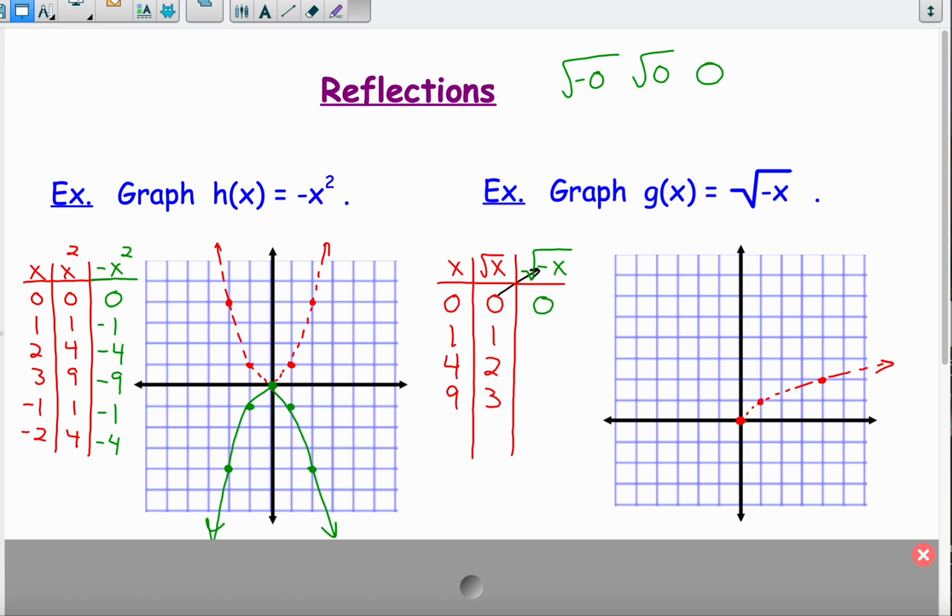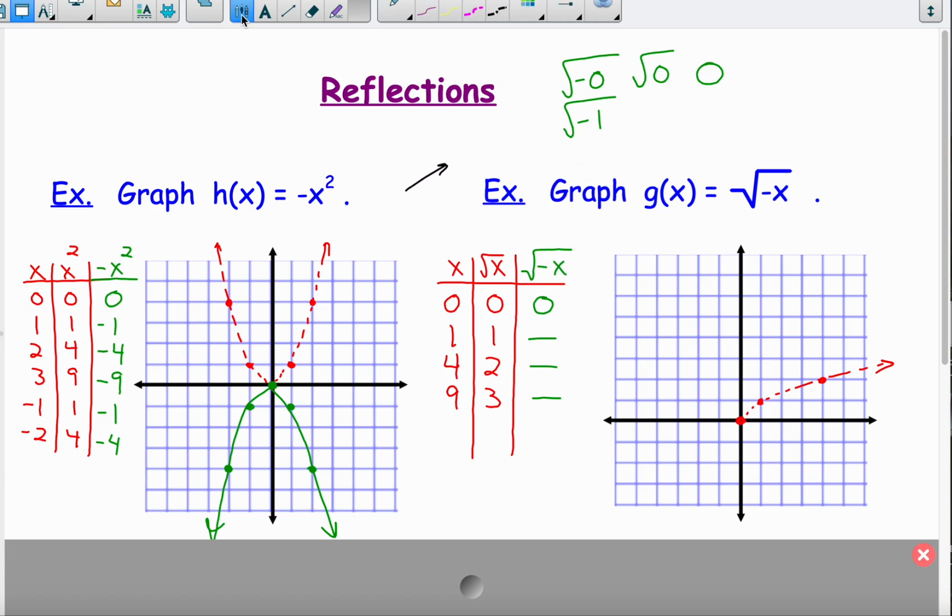I'm taking the opposite of 1 and then trying to take the square root. So that means I'm doing the square root of negative 1. And like I said, we're in the real number system, not in the imaginary numbers, so we can't do that. So I actually cannot get any answers when my input is a positive number, because I'm taking the opposite of the positive number, and that gives me the square root of a negative.